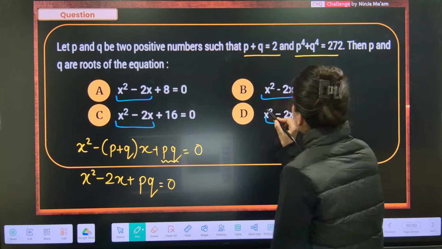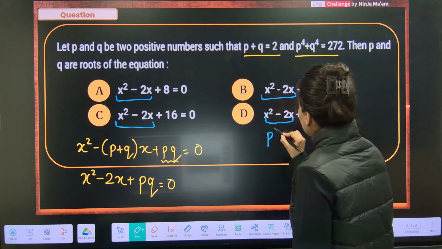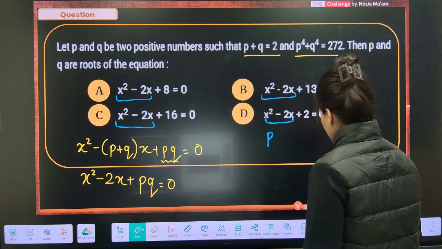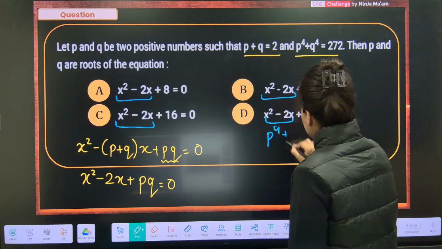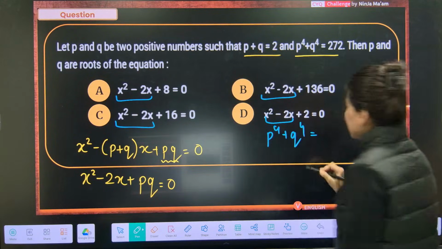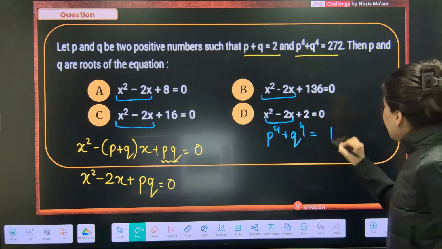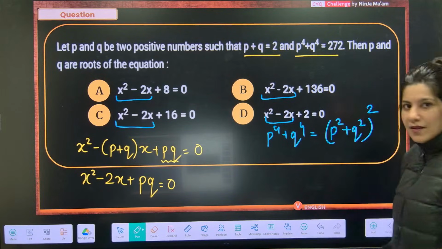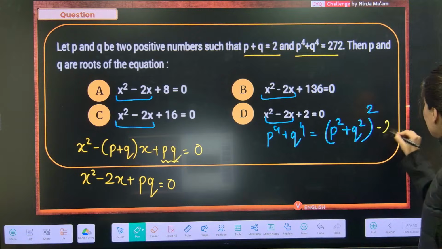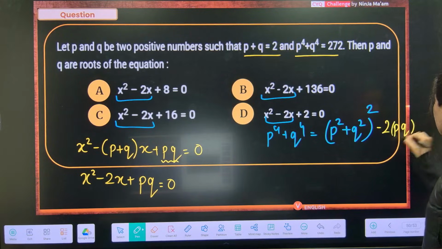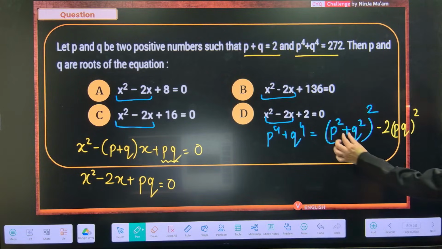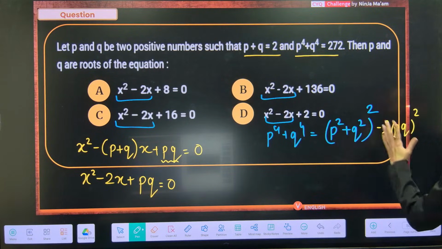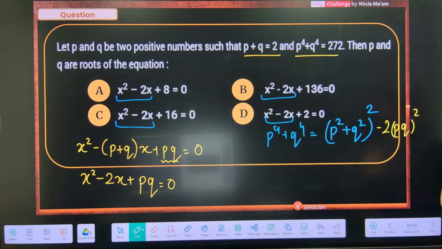So what we are going to do is, first of all, P power 4 plus Q power 4 is equal to (P square plus Q square) whole square minus 2 P square Q square. If you open it, what you're going to get is P power 4 plus Q power 4 plus 2P square Q square minus, so this is going to be balanced.